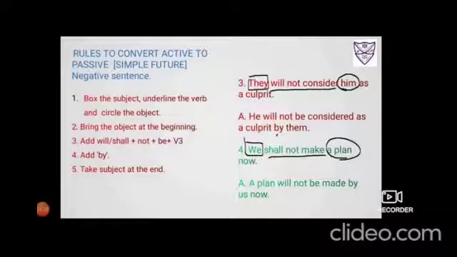Now put be. Use third form of the verb make, made, made. So I have used made. Add by. So by. And take the subject at the end. So we becomes us. And now is an adverb. So the answer would be a plan will not be made by us now.